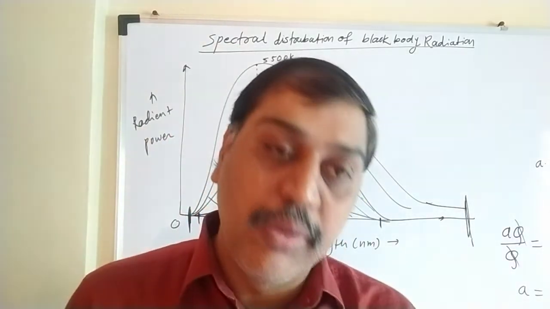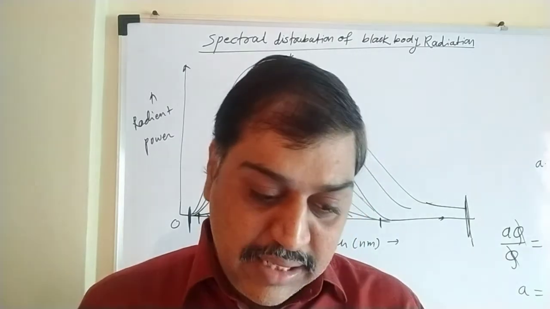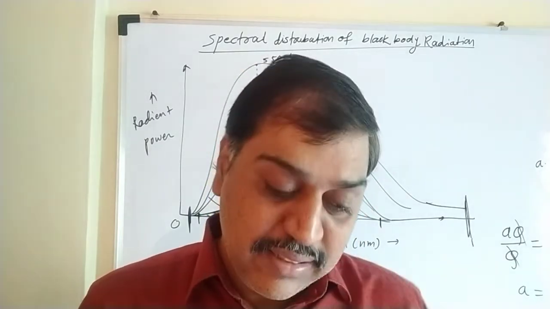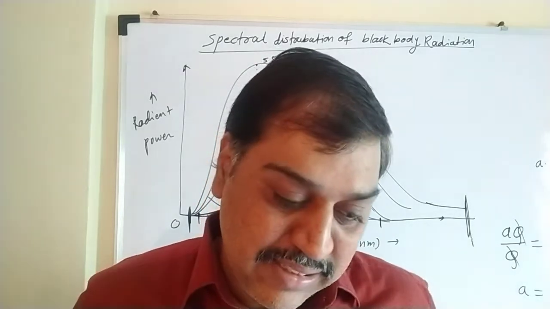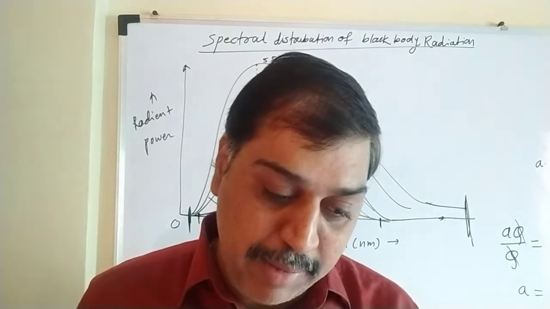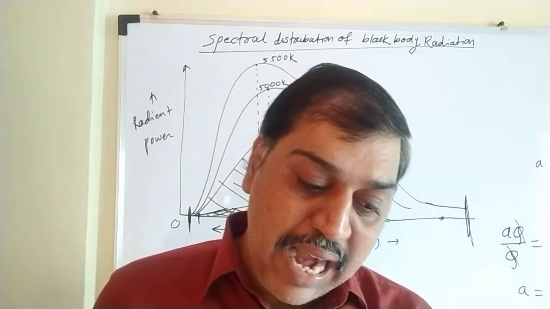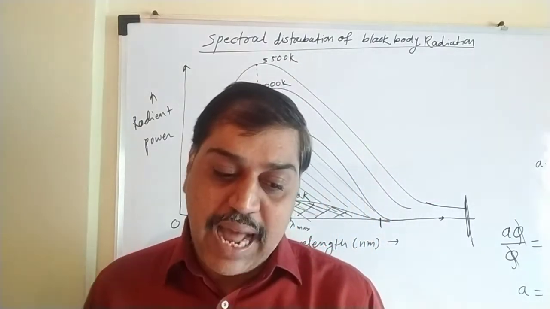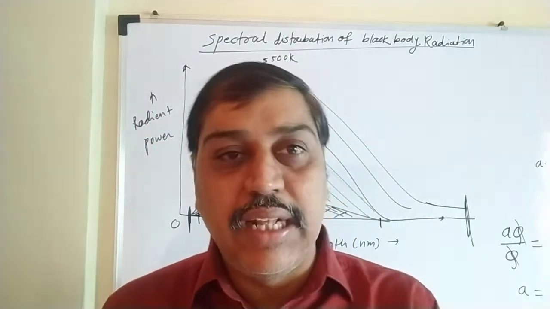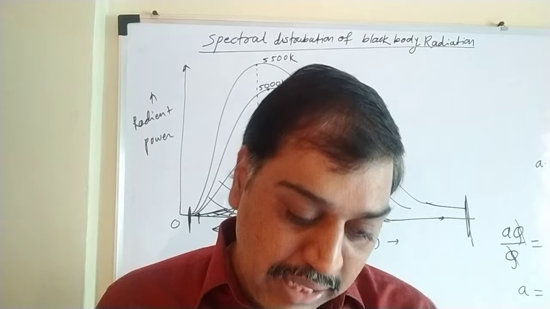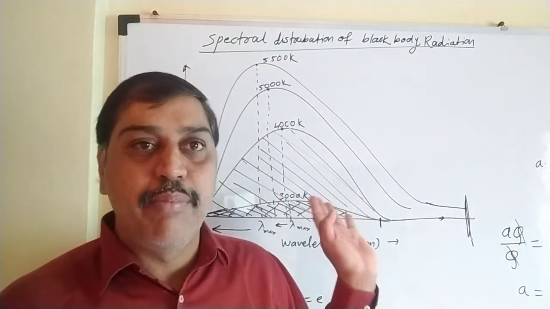Then next one, they have shown at temperature 300 Kelvin. 300 Kelvin means the room temperature. It is seen that there is a most intense wave which has a wavelength of 5 into 10 raised to power minus 6 meter. Practically all radiant energy at this temperature is carried by waves longer than this wavelength. This is the most intense; the remaining ones are much weaker than this. So this is what conclusion we have drawn from this black body radiation spectrum.